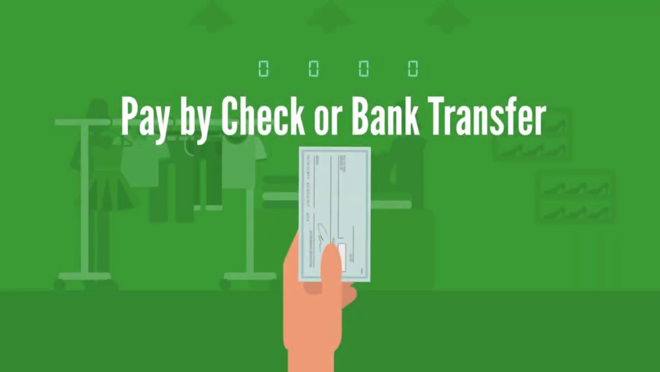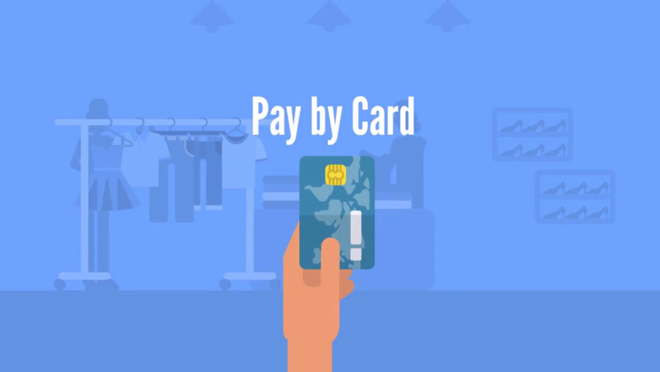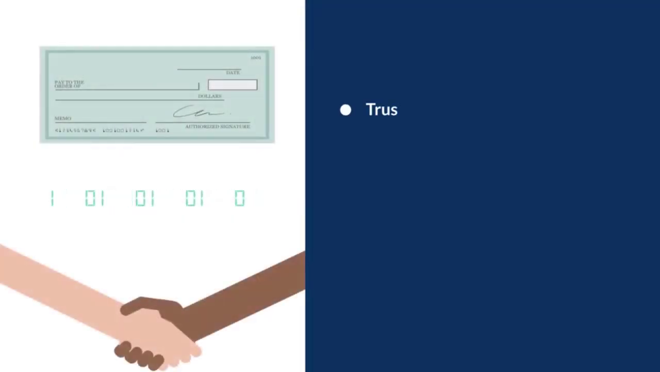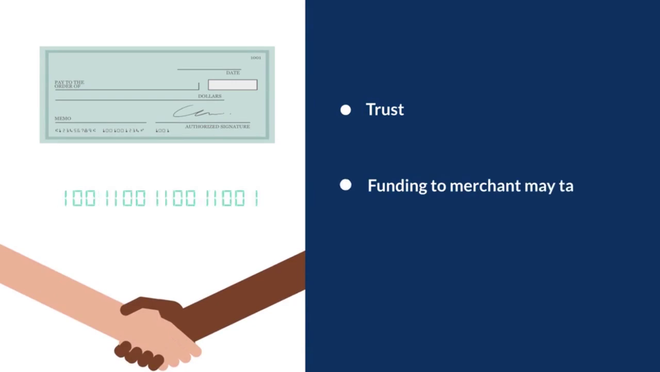Non-cash payments are more complex. These include checks, bank transfers, and the most prevalent today, card transactions. For checks and bank transfers, the merchant must trust the customer or withhold the delivery of goods until funds are deposited in the merchant's bank account. It may take several days before the merchant receives the funds from that transaction, making these payment methods more friction-prone.